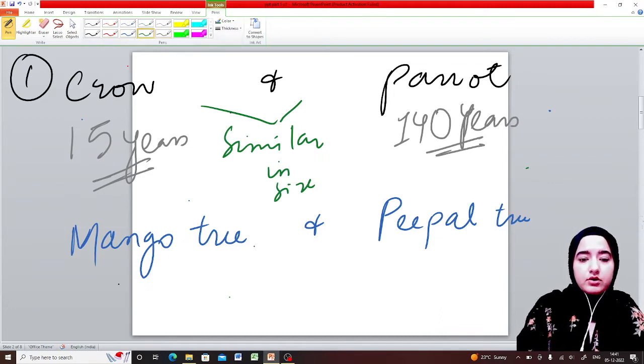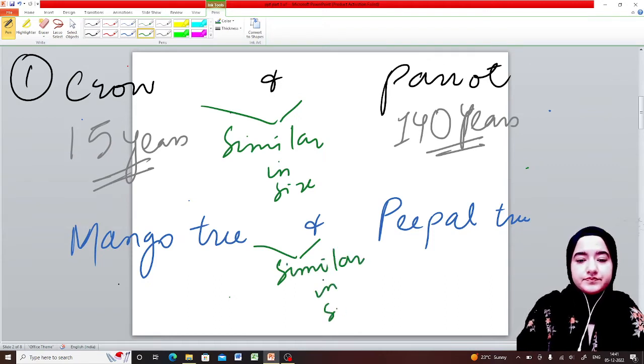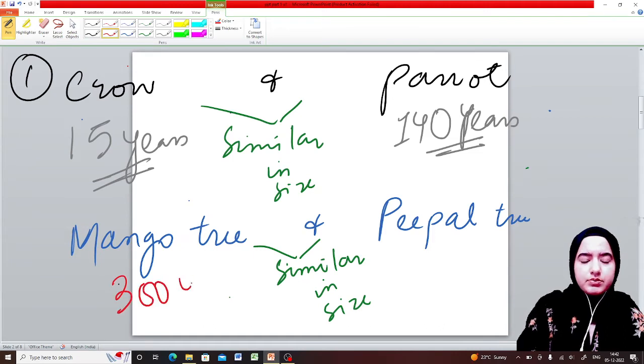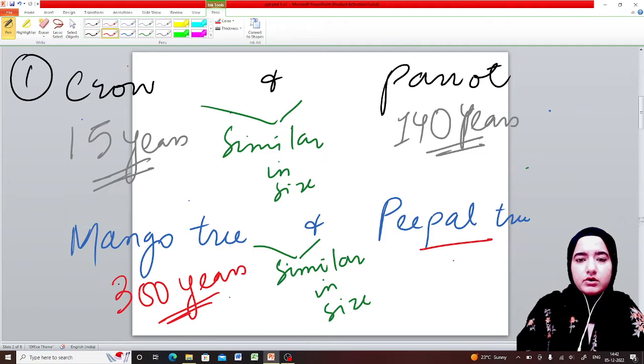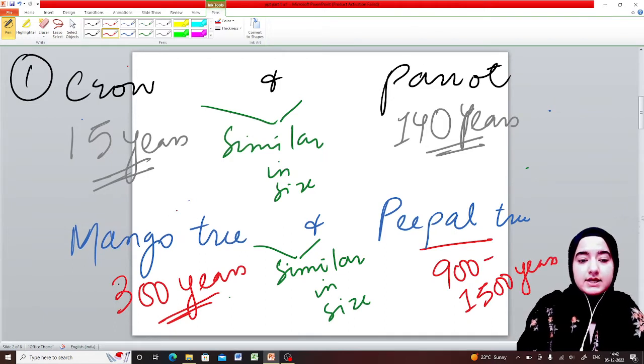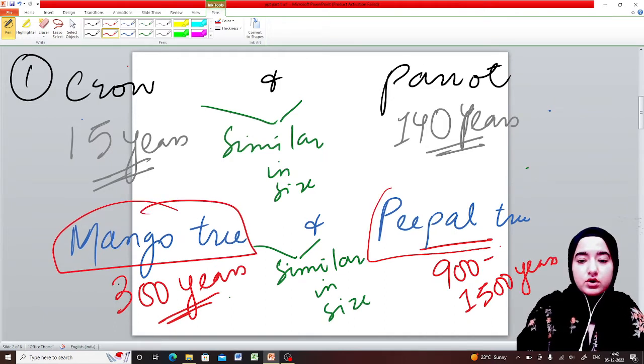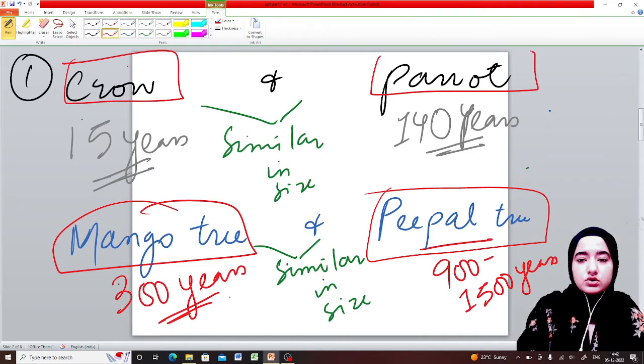Similarly, talking about mango tree and peepal tree, they are also similar in size. But average lifespan of mango tree is 300 years approximately, 300 to 600 years, and talking about peepal tree, it's 900 to 1500 years approximately. Otherwise their size is almost similar. Size of crow and parrot is also similar.